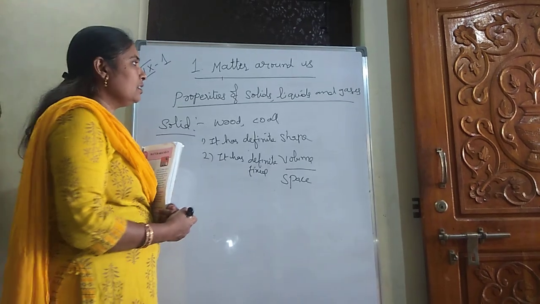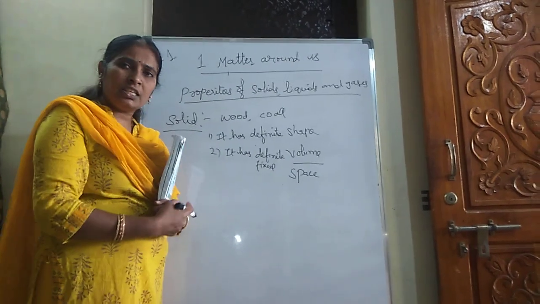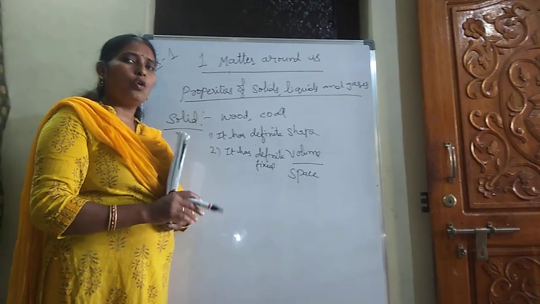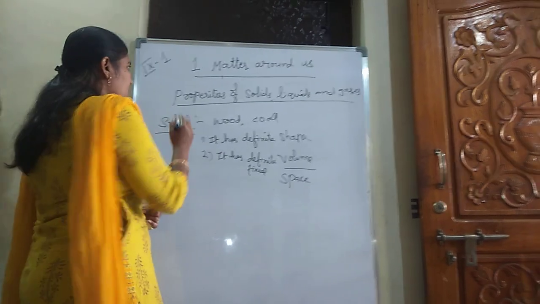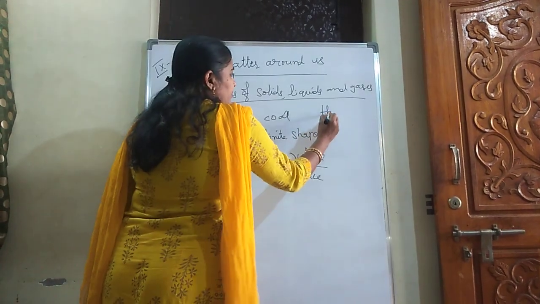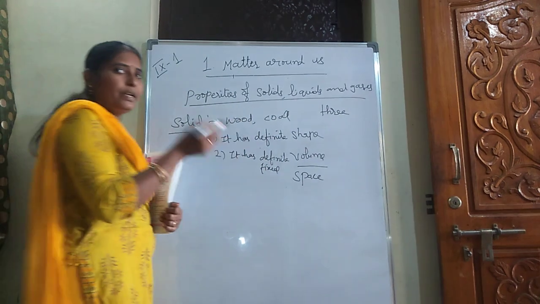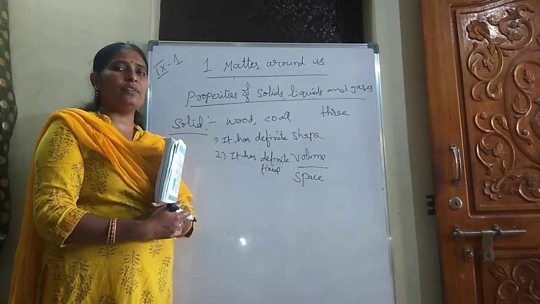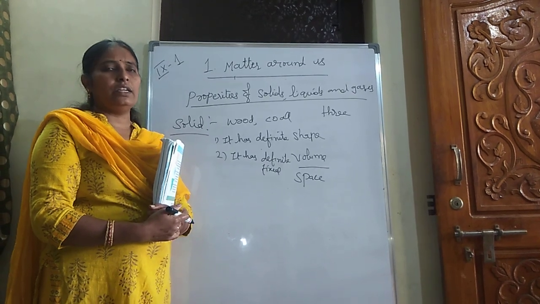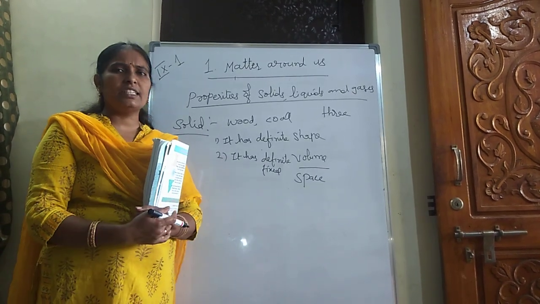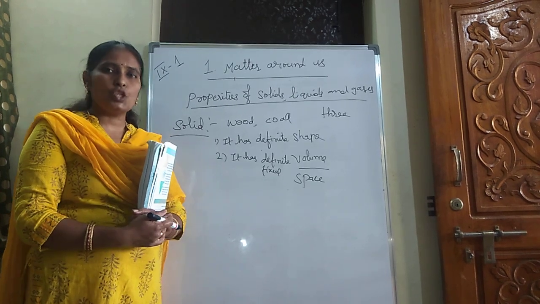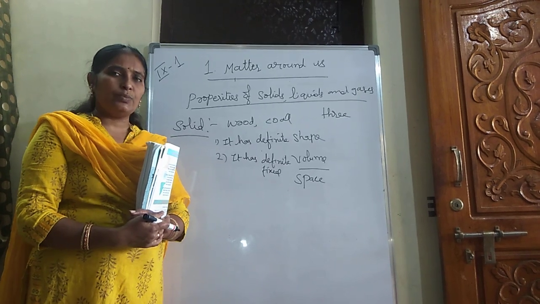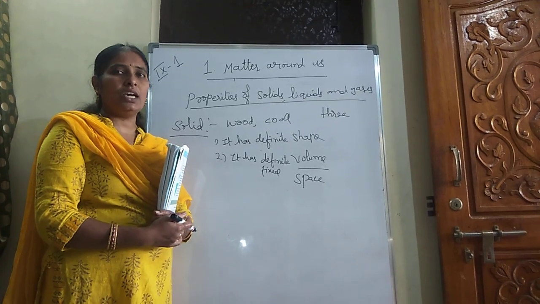So what is matter? Matter is anything in this world which has mass and occupies space. Broadly, matter is divided into three categories: solids, liquids and gases. So what are the main properties of a solid to decide whether it is a solid object or a liquid? The first property: it has a definite shape. The second property: it has a fixed volume. Volume means space occupied by any object.